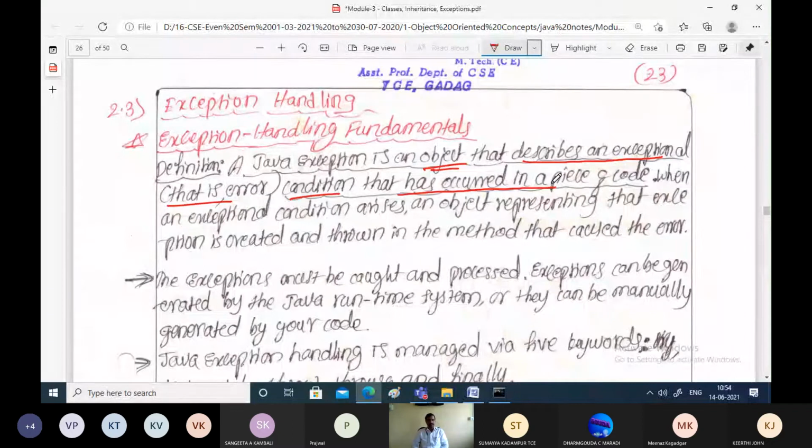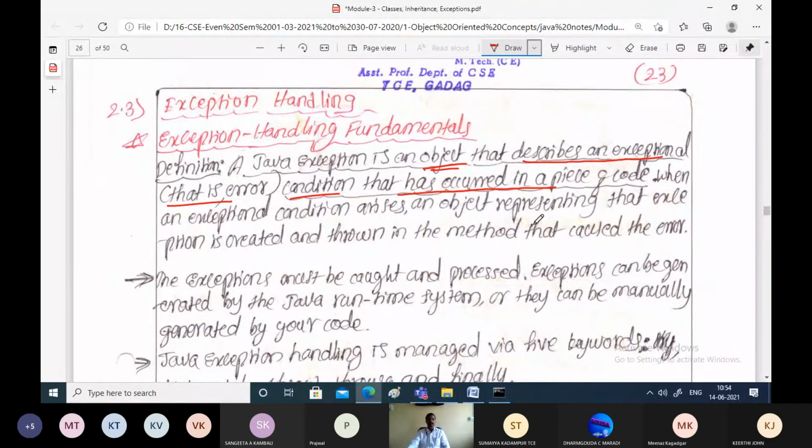That is called an exception. Exception means some error condition which takes place in the program, that means some unwanted situation. You have written the code, but that code has encountered an unwanted situation.